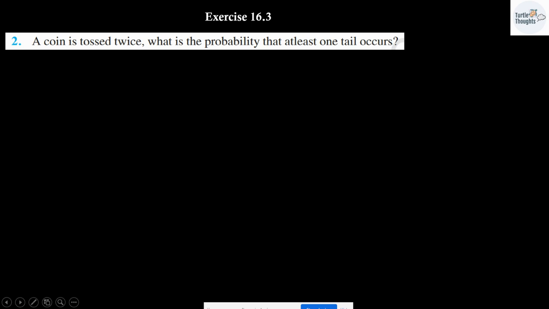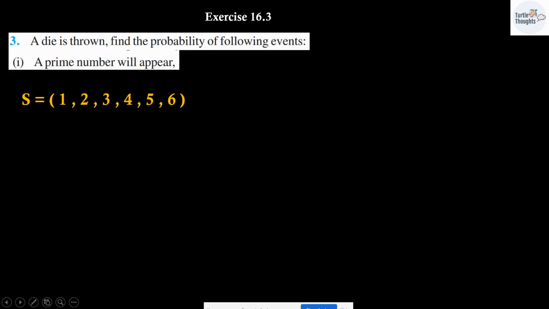Question number 3. A die is thrown. Find the probability of the following events. The first one is a prime number appears on the die. Okay. So the sample space is taken as 1, 2, 3, 4, 5, and 6 for a die thrown. Now, we can assume the first event to be A. Let A be an event of getting a prime number.